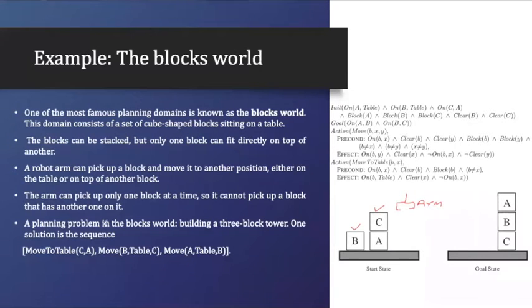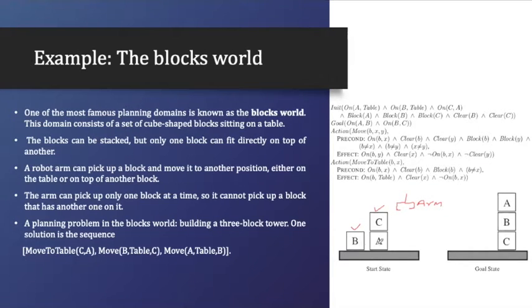The planning problem in the blocks world is building the three-block tower. We have to make the 3-block tower, which means we have to make a stack of 3 blocks. There is a sequence and the solution is there. In this sequence only we have to make the tower. Now to understand that, let's understand what is the initial state, what is the goal, and what are the actions that we have. So this is my initial state, right?